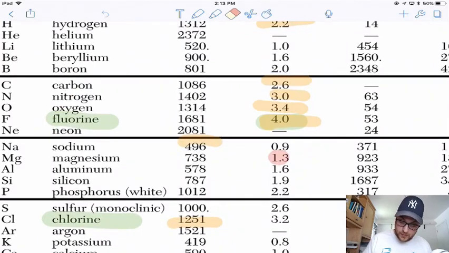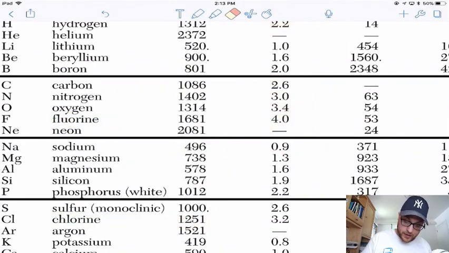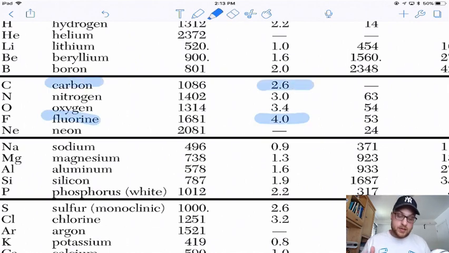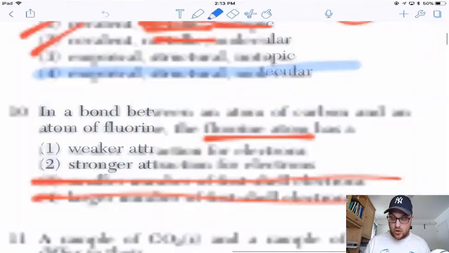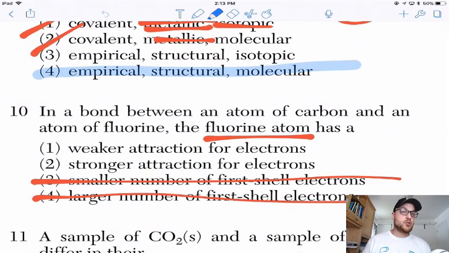Let me erase some of these since I've done this a bunch. We got fluorine at 4, and we got carbon at 2.6. Since fluorine's is higher, we would say fluorine has the stronger attraction, but let's make sure we answer the question right. So it's asking about fluorine, got it. Fluorine has a stronger attraction, got it.